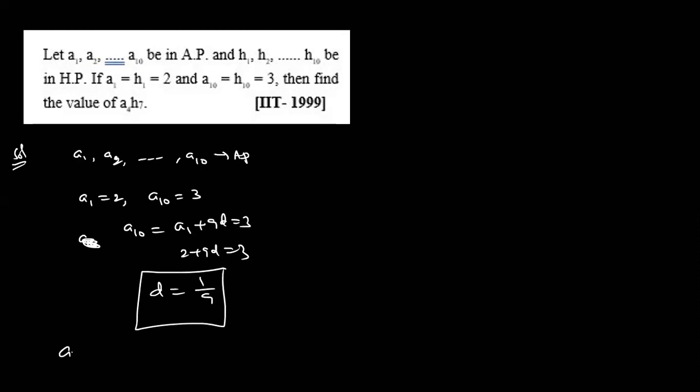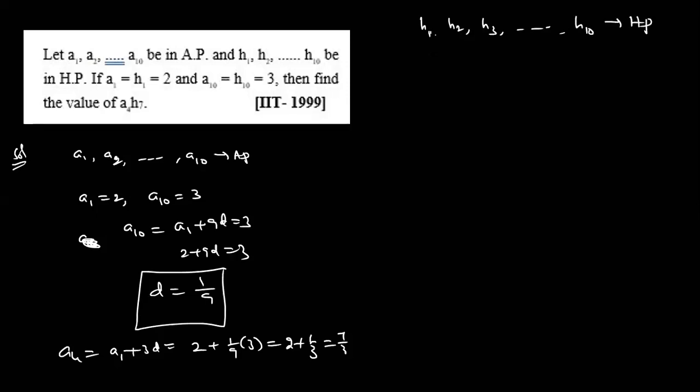Dear students, now what is A4? A1 plus 3D. A1 means 2. So 1 by 9 into 3. 2 plus 1 by 3 means 7 by 3. Leave it. Now H1, H2, H3, and so on up to H10 are in HP. What about the reciprocals? They are in AP.